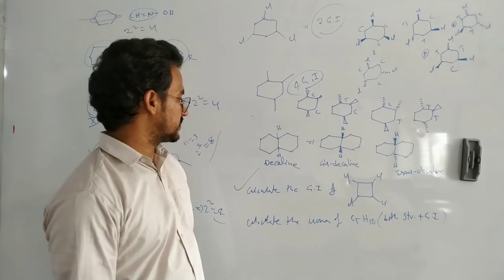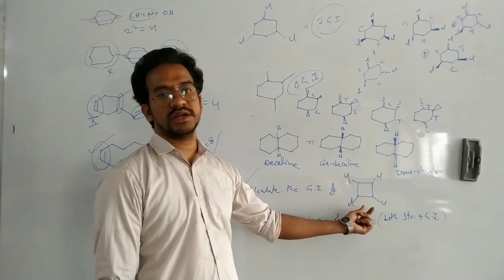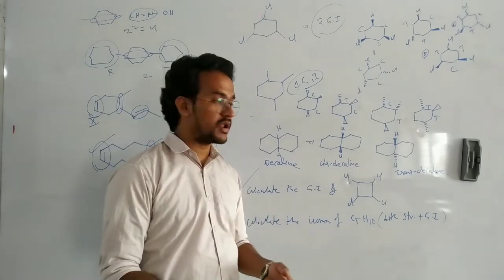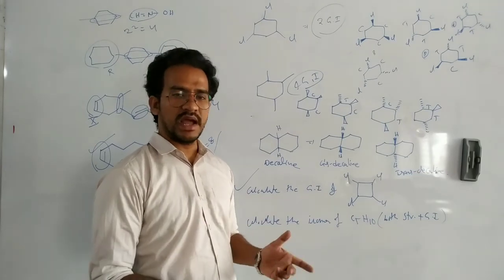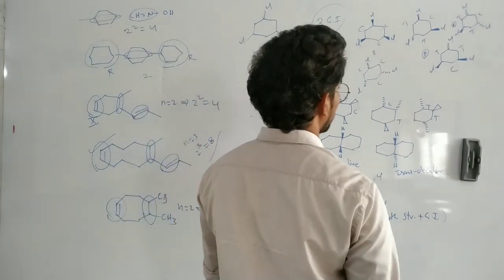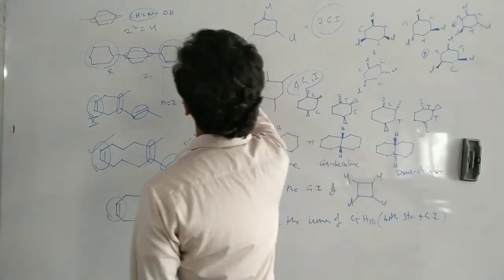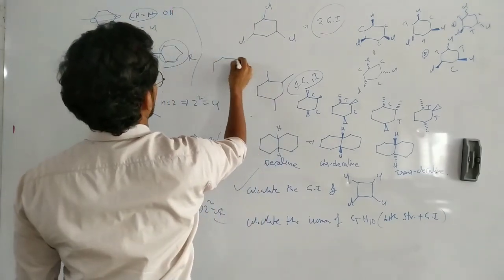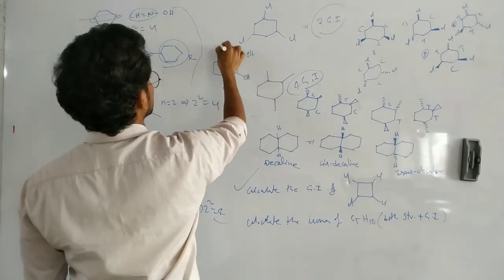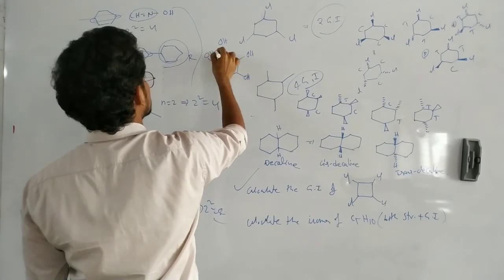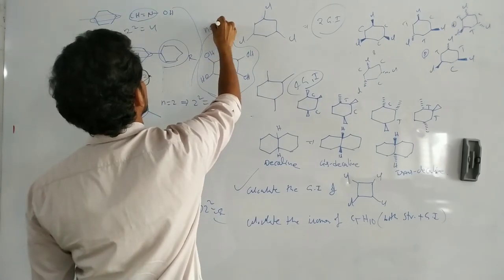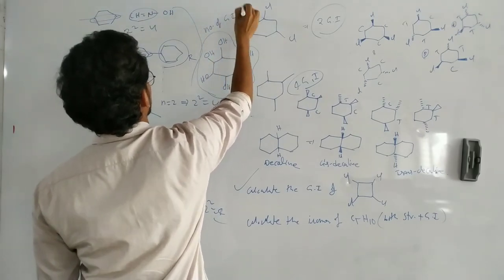Cis decalin, trans decalin. So calculate the geometrical isomers of 1,2,3,4 tetrachlorocyclobutane and calculate the isomers of C5H10, both structural and geometrical isomers, both cyclic and acyclic. We should calculate that. And finally, this compound, you can see OH, OH, OH. Here OH, here OH. This compound has how many geometric isomers? Calculate the number of geometric isomers for this one.